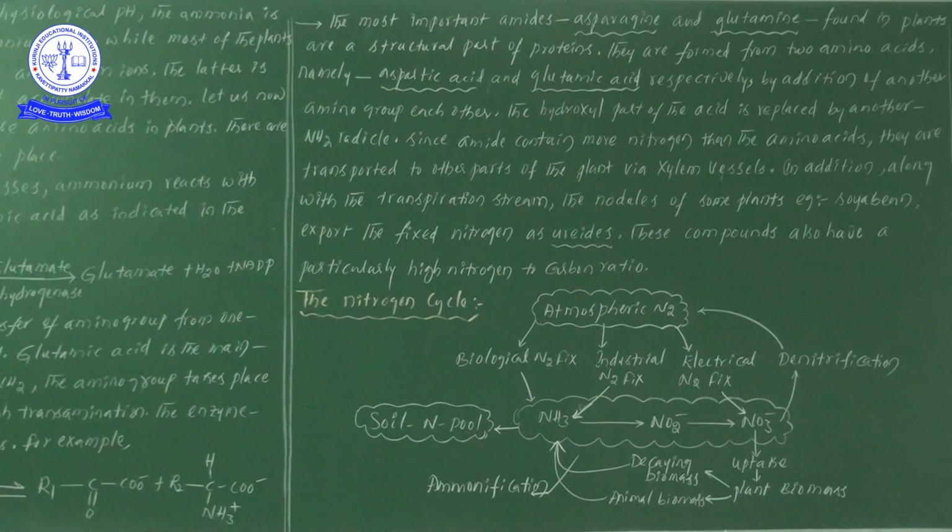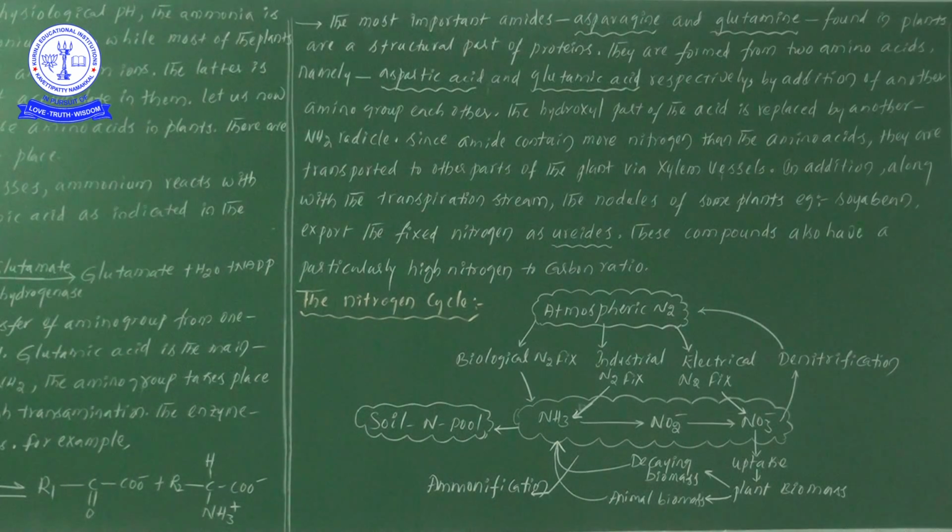So when glutamate or glutamic acid formation takes place, this particular reaction is under the control of an enzyme known as glutamate dehydrogenase. Later, transamination means the amine groups are going to be transferred from an amino acid to the keto group of keto acids.